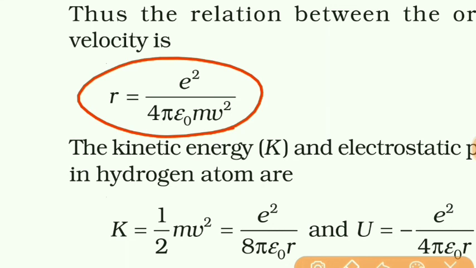So in this, simply make V square the subject. R is already obtained. So making this the subject and calculating, we'll get the velocity. First we'll get the square of the velocity, then we have to take the square root.